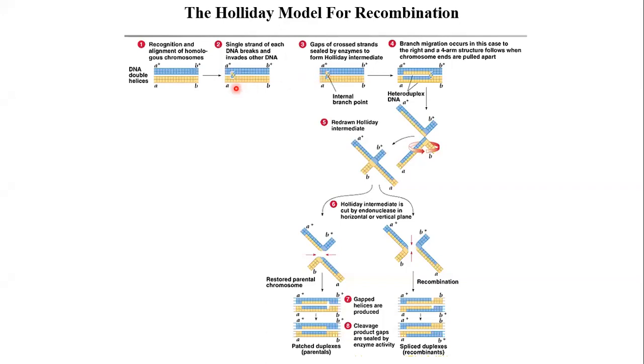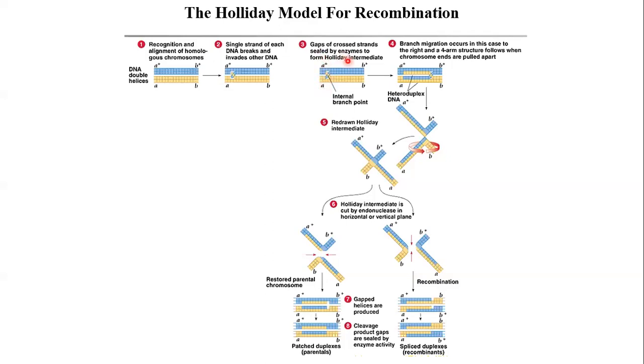Okay. Now here the process is not quite as simple as it looks in this diagram. There could be gaps in between when this process takes place, when the DNA breaks and gets resealed again. So here, there could be some enzymes required. If there is a gap, then that gap has to be filled, and then the last gap is sealed by ligase enzymes.